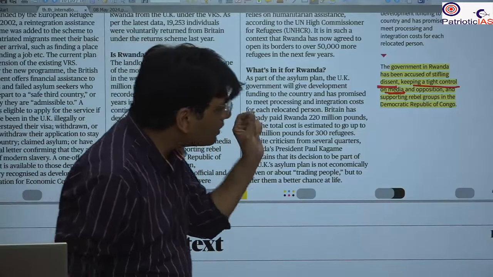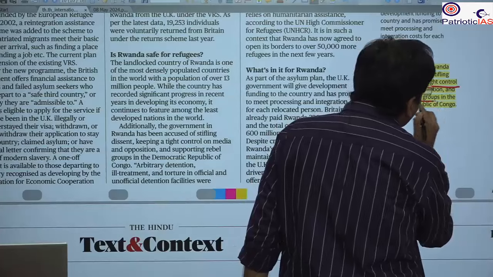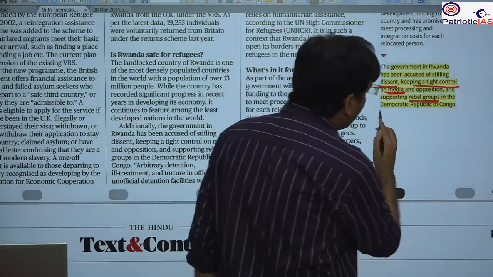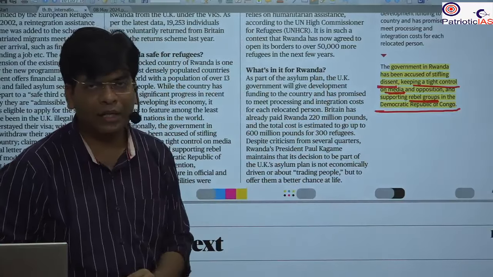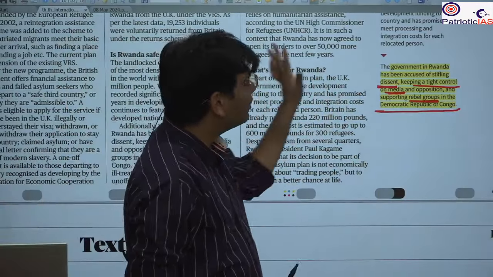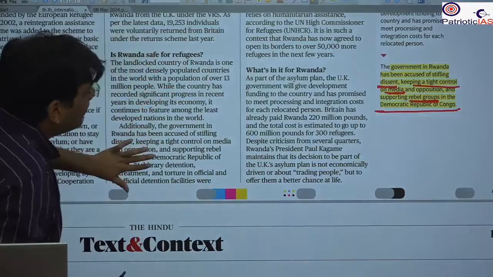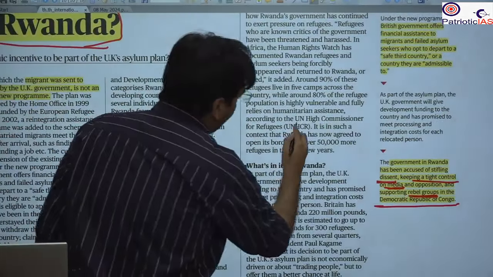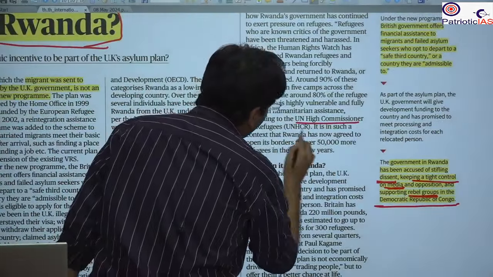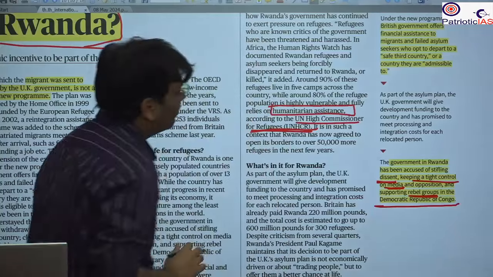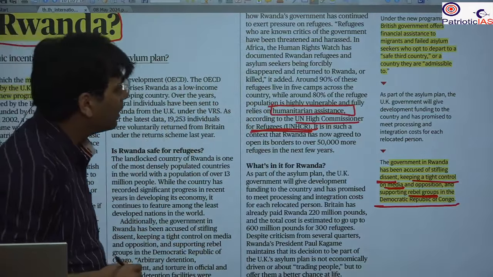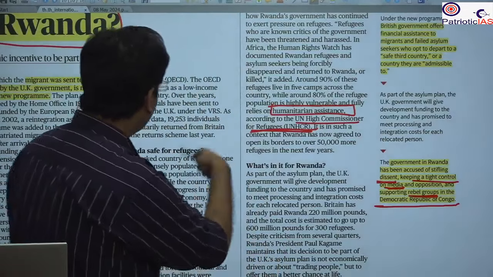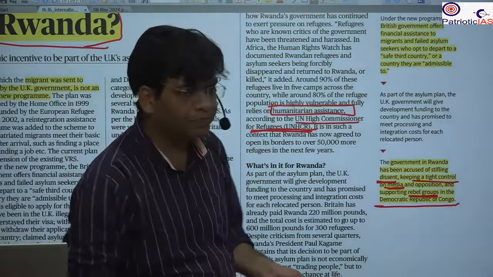Besides that, we have also seen that one of the rebel groups in the Democratic Republic of Congo has been supported by Rwanda. So that's why all this is in the news debate and the debate in the public area. And the Human Rights Commission is also against it. It is not supporting it, and on humanitarian grounds it is opposing this stand. Okay, so this is all from this news analysis.